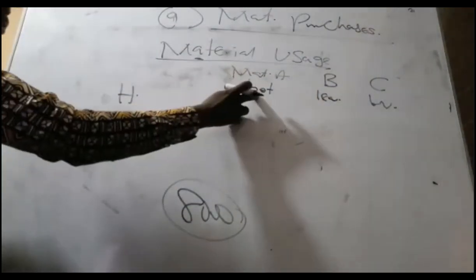Material C is water. If you want to produce a unit of sobolo, how many bottles do you need? A bottle of sobolo, how many bottles do you need? If you want to produce a bottle of sobolo, you need one. So that's one. Now, if you're going to produce 8,000, then that means you need 8,000 bottles.